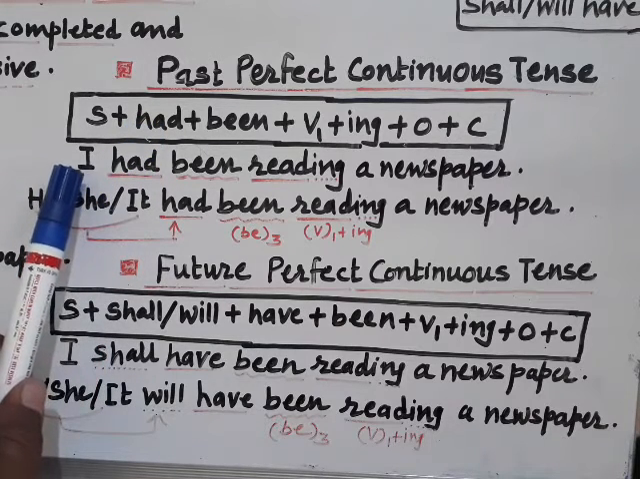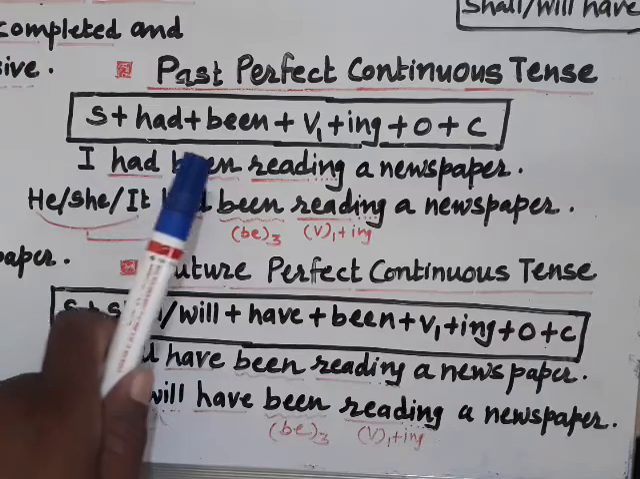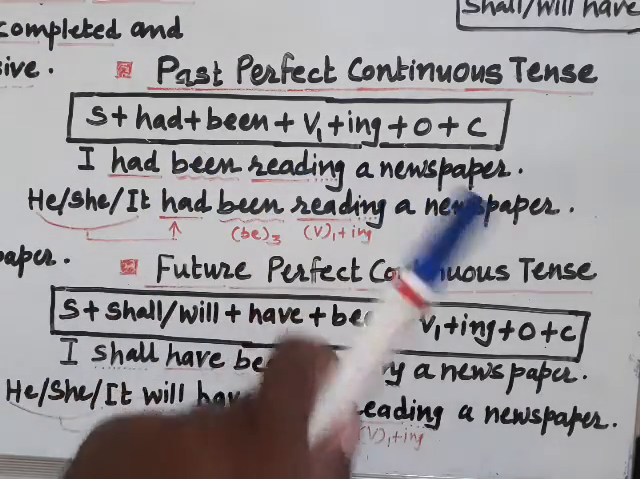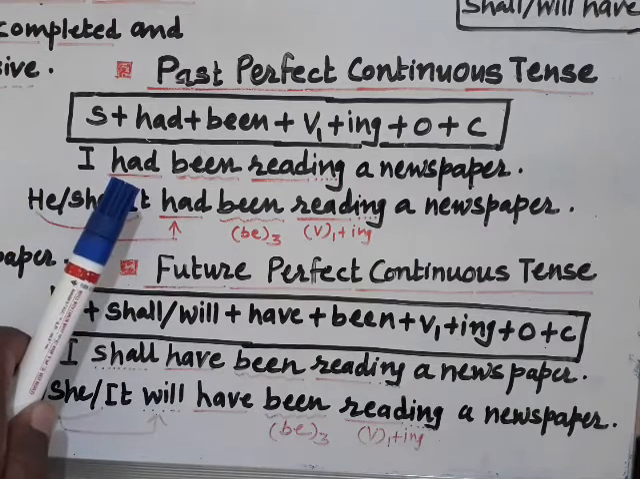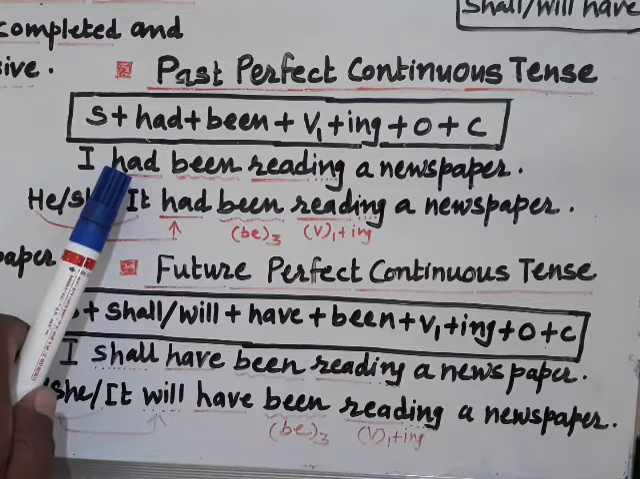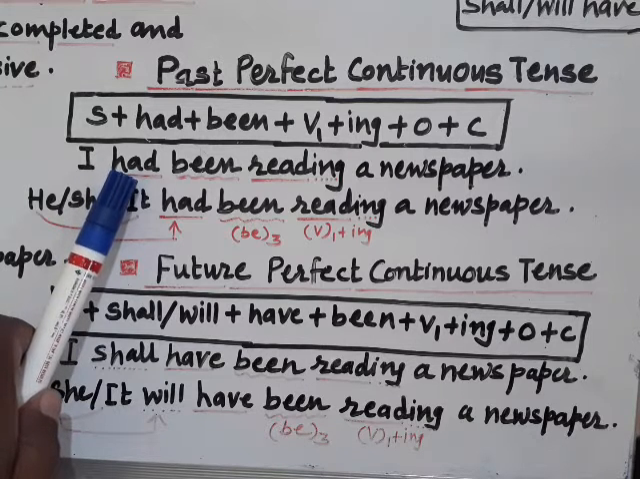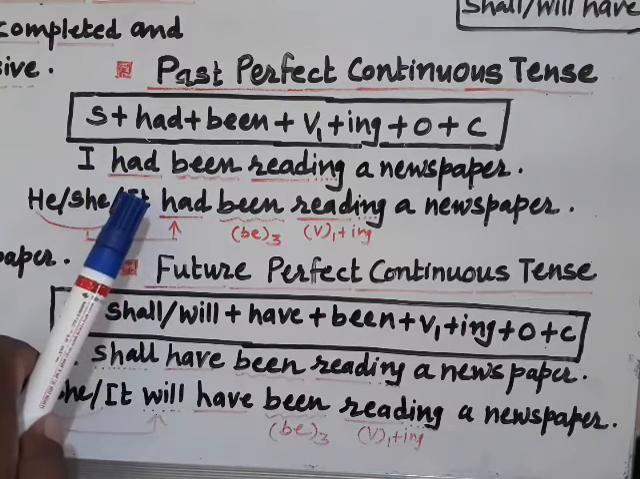For example, the same sentence has been just converted into past perfect. I had been reading a newspaper. If you compare it with the earlier one, you will find that the only change that has been here, in place of have, had is put. So it is a very simple operation if you have to convert present perfect into past or past perfect into present perfect. Very simple one.